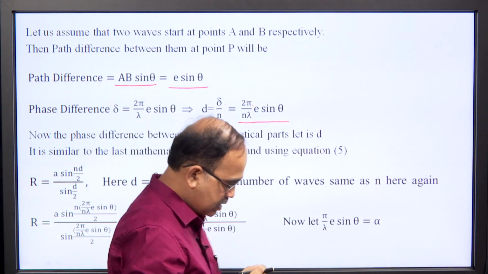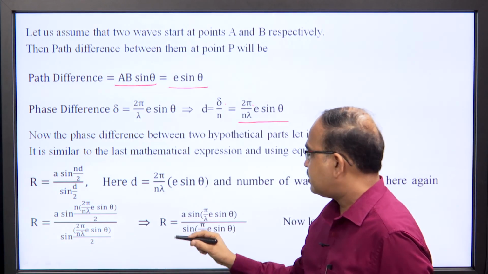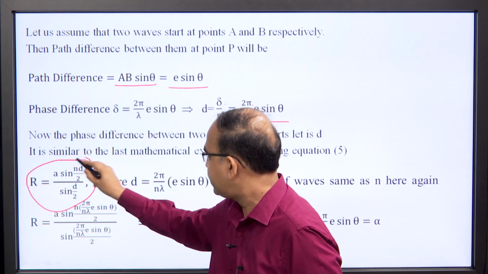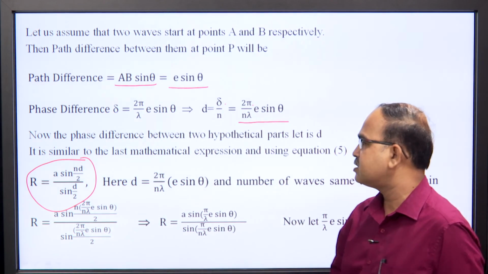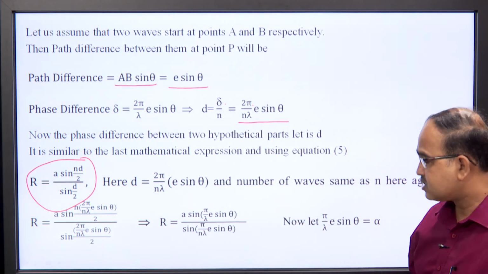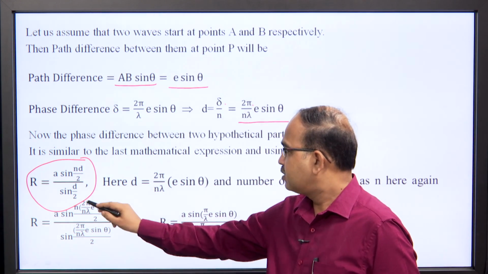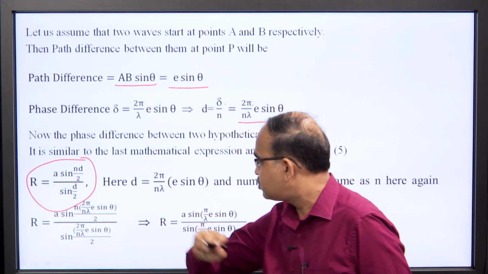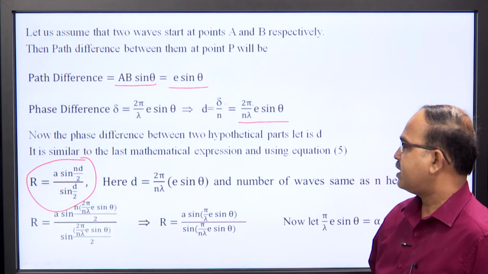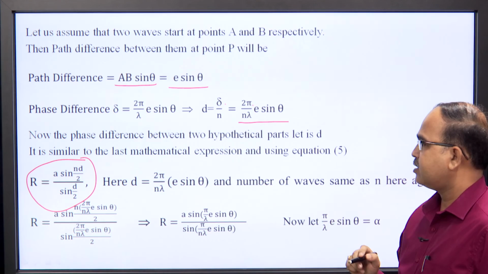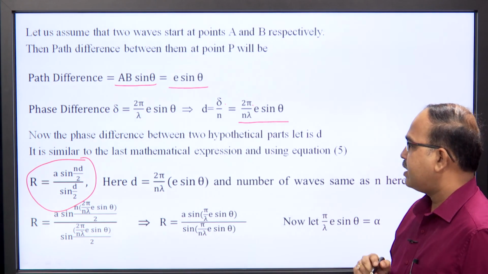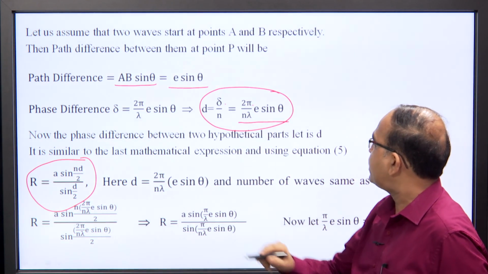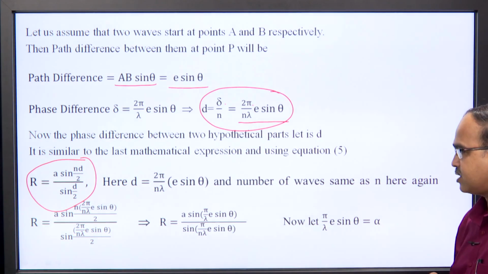Now, we have an expression that we have already calculated, that the resultant amplitude of n simple harmonic waves of equal amplitude, equal frequency, but phase increasing in arithmetical progression is, as equation 5 earlier, R is equal to a sin(nd/2) over sin(d/2). Here again we have assumed small a as a, small n as n, and d given by delta by n as 2 pi over n lambda e sin theta.